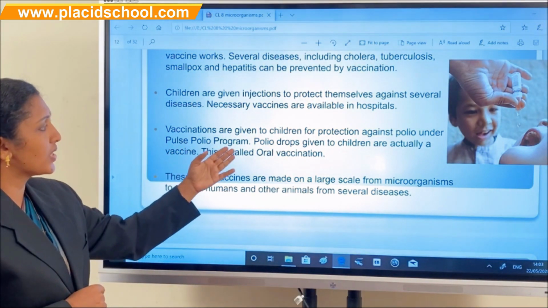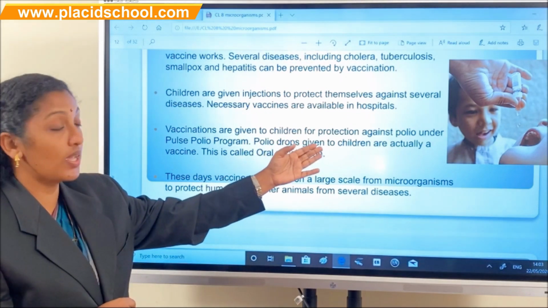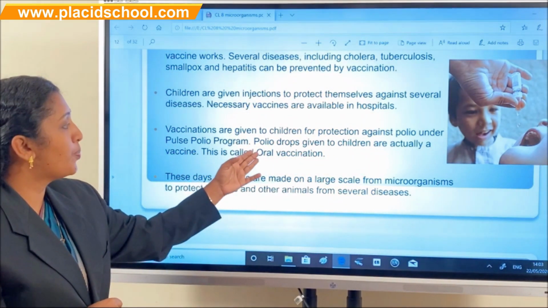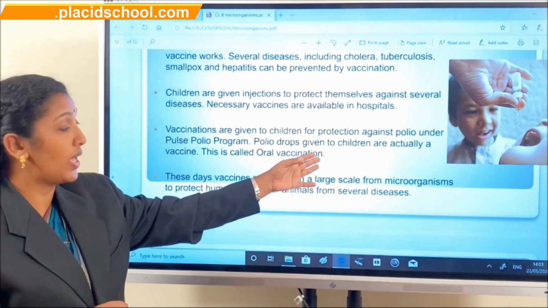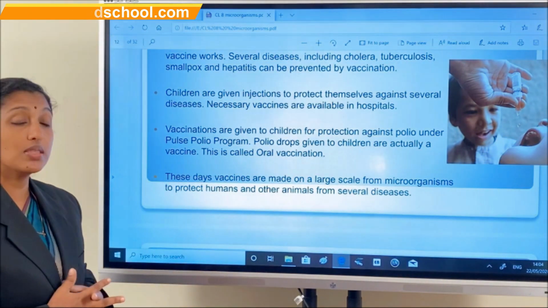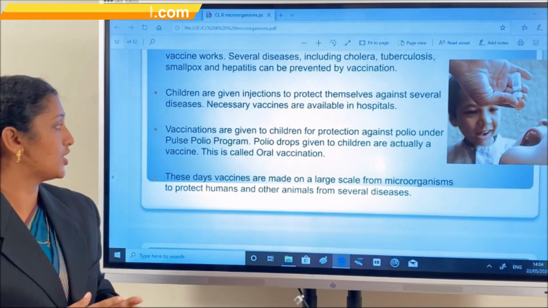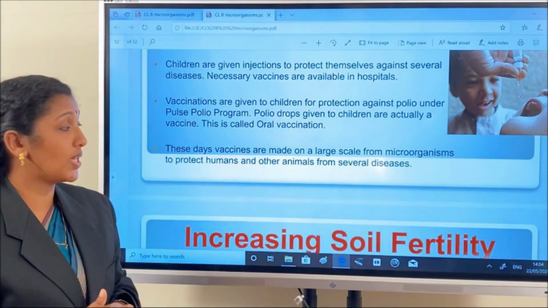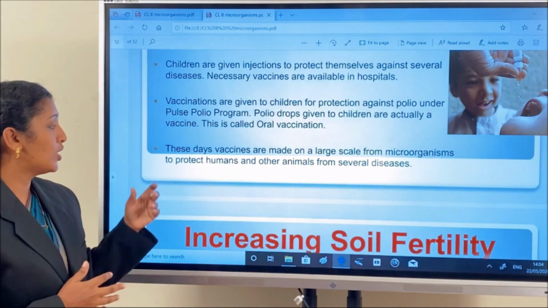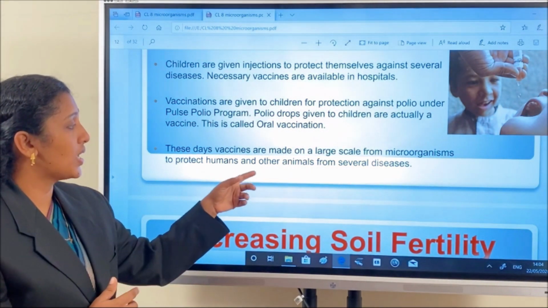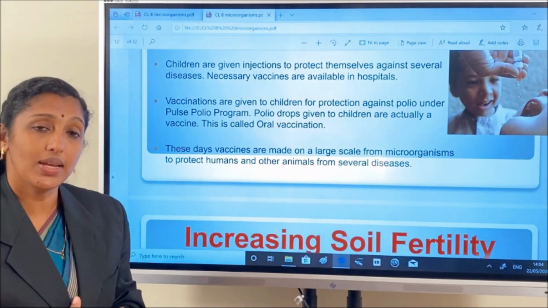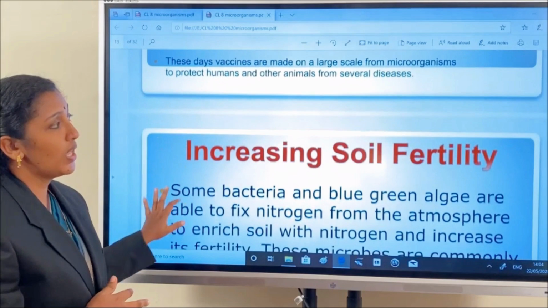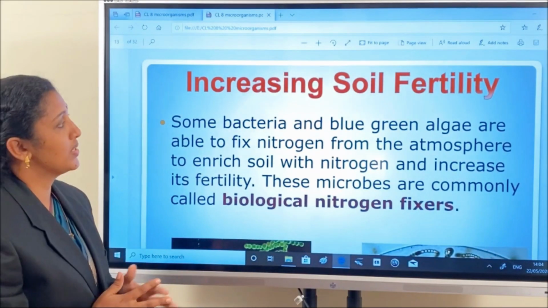Vaccinations are given to children for protection against polio under the Pulse Polio program. The polio drops given to children are actually a vaccine. This is called oral vaccination. These days, vaccines are made on a large scale from microorganisms to protect humans and other animals from several diseases. Then, what are the other uses of microorganisms?